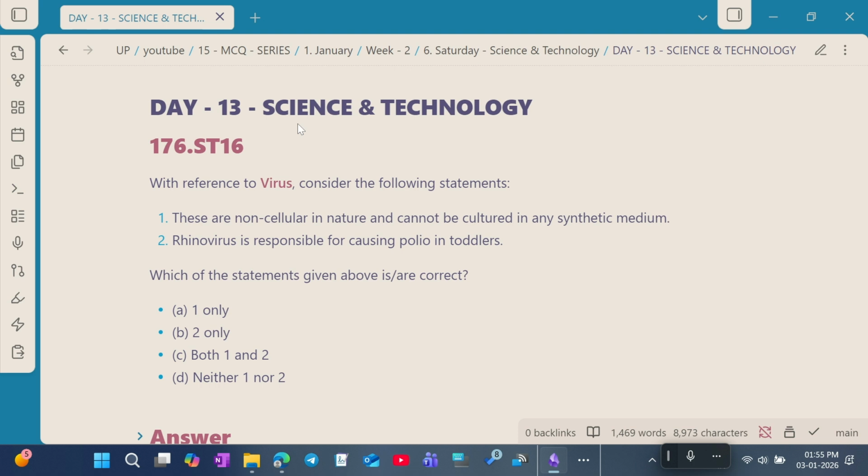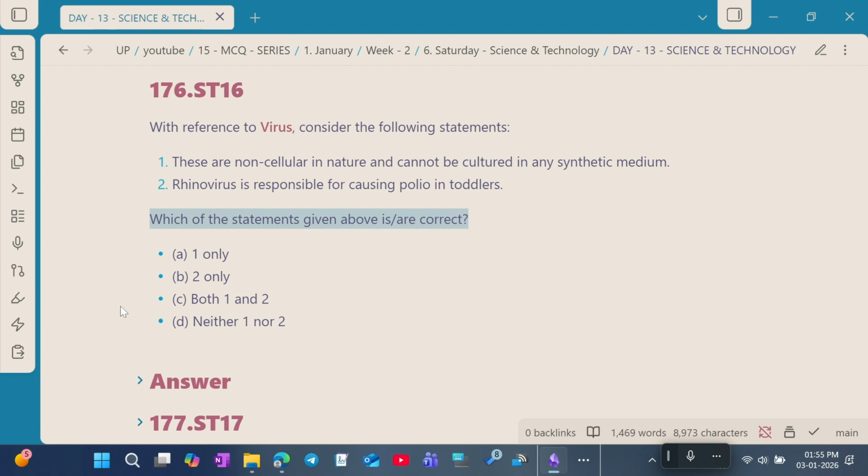Day 13 Science and Technology. Question number 16. With reference to the virus, consider the following statements. Statement 1. These are non-cellular in nature and cannot be cultivated in any synthetic medium. Statement 2. Rhinoviruses are responsible for causing polio in toddlers. Which of the above are correct?